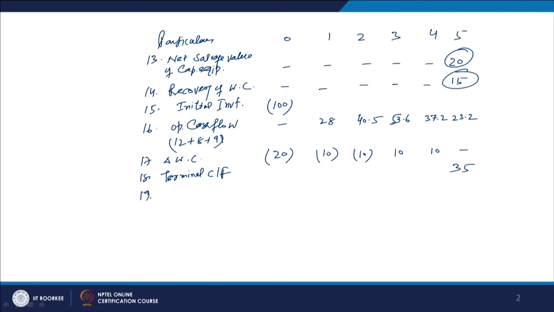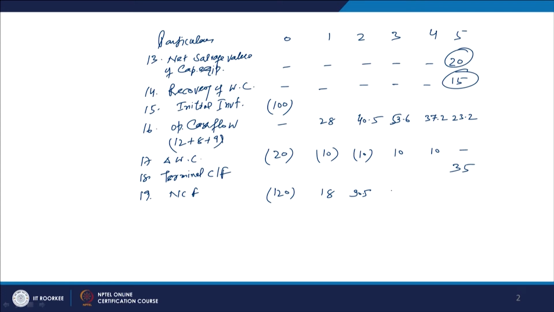The last column will come out here, that is called the NCF, net cash flow, and this net cash flow comes up here as 120 as the outflow, a negative figure, because in the 0 period, in the current period, we invested 120. Then we are left with 28 minus 10, out of the operating cash flow 10 was invested. So, at the end of the first year we are left with the net cash flow of 18 million rupees. Then here we are left with 30.5 million rupees, right, and in this case now I think we have the positive figures.